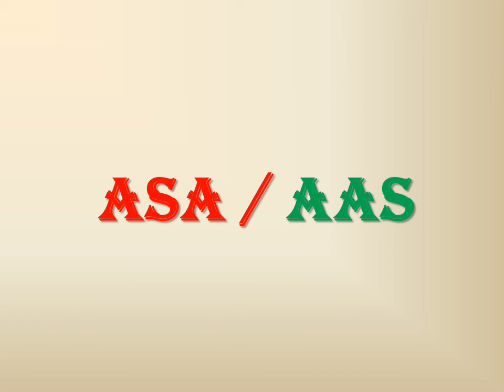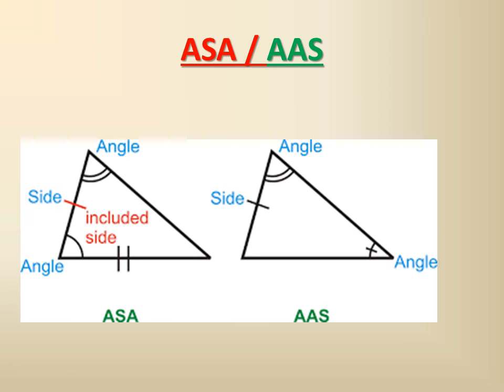Now we will see what's the difference between ASA and AAS. Here also we are considering two angles and one side, and in AAS also we are considering two angles and one side. So what's the difference between these two postulates? Now you see in this figure, two triangles are there.